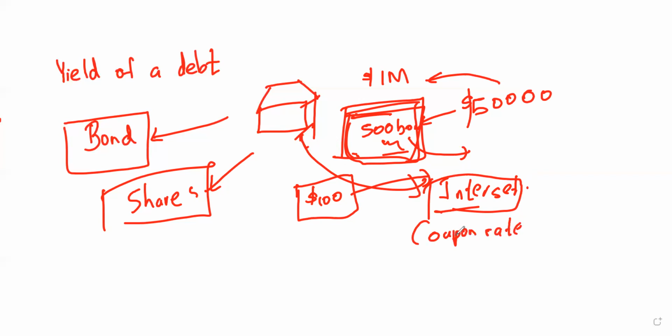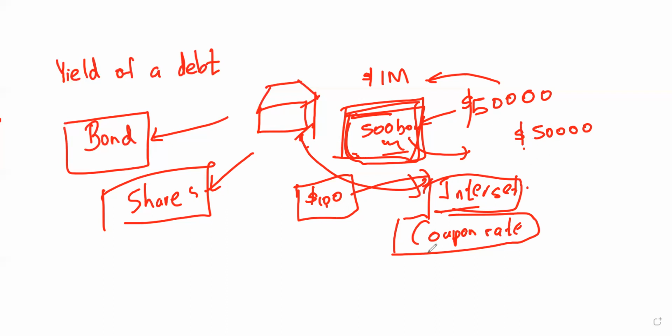This interest rate, the special name for a bond's interest rate, the percentage of that interest, is the coupon rate. Let's say they have bought 500 bonds. If they mention the nominal value, you can easily figure it out. This is going to be 100. So 500 bonds means 500 into $100 per bond, and you are going to get $50,000.